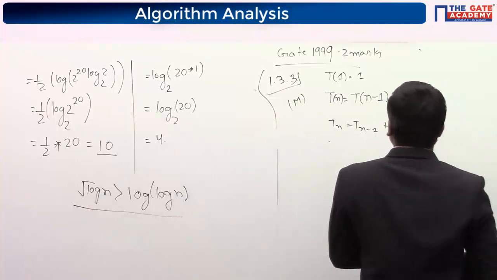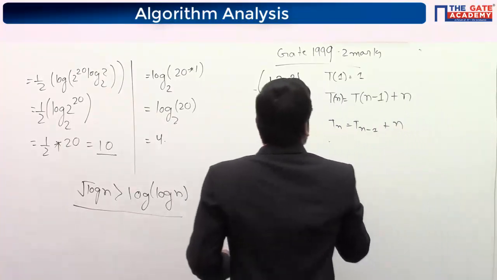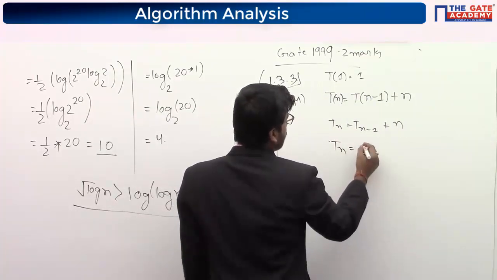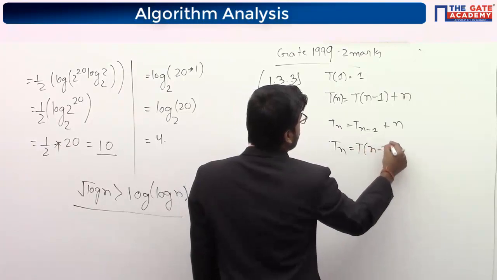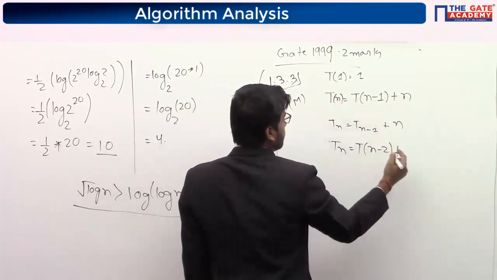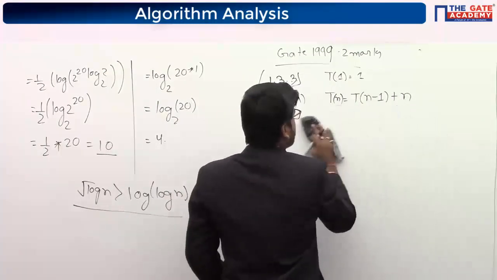Okay, so let us first solve this. So in place of Tn minus 1 we can do Tn minus 2, and whatever is here we have to place here. If I write that way, then you will get confused.